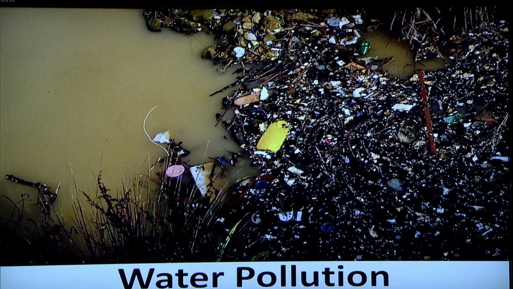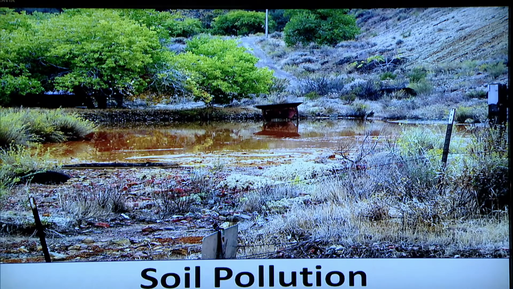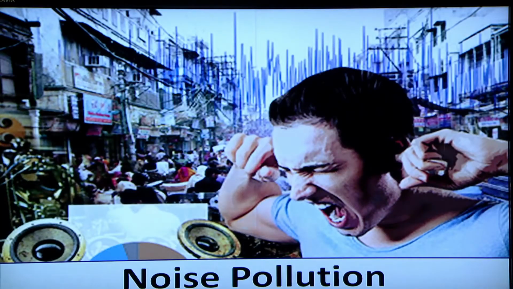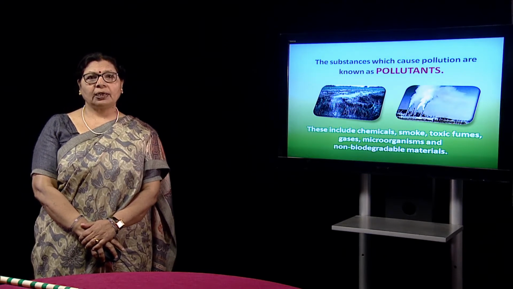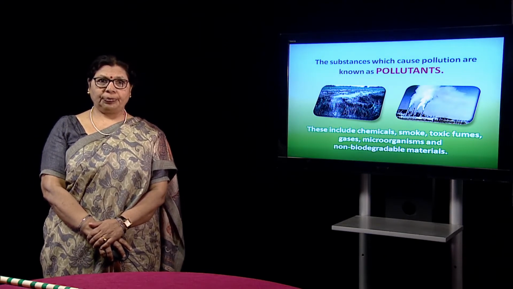water pollution. The picture shows how the water is being polluted. Soil pollution, it is destroying the soil, so how can vegetation occur. The noise pollution, so much noise in the surroundings for various reasons and this person is not able to hear anything. Now, we will learn what is pollutant.